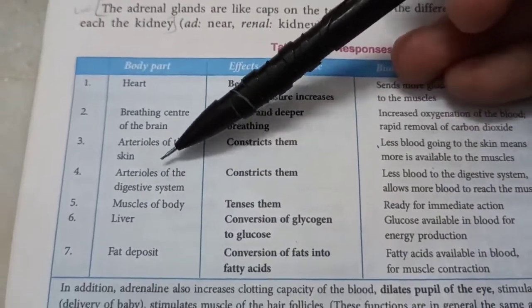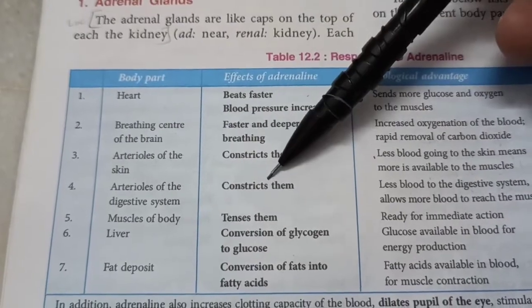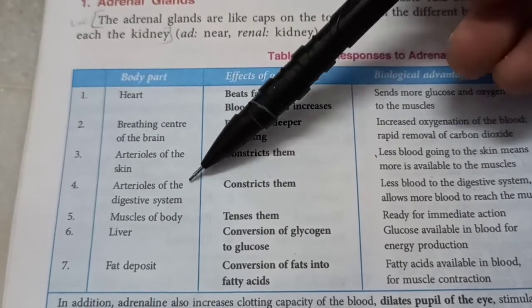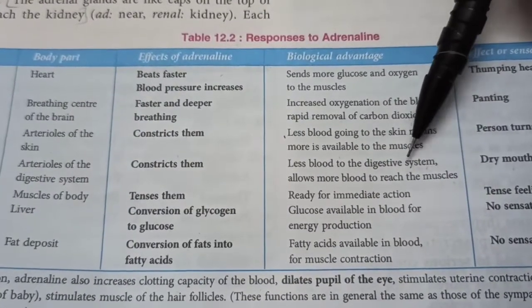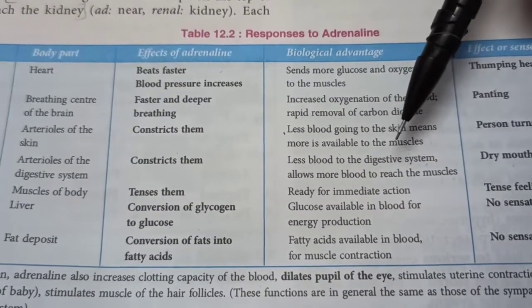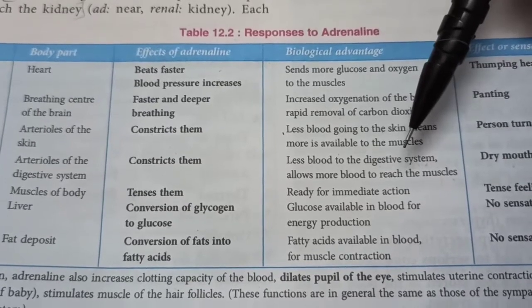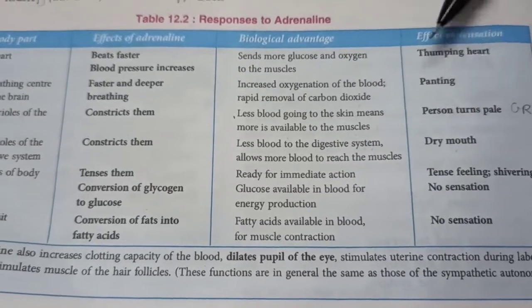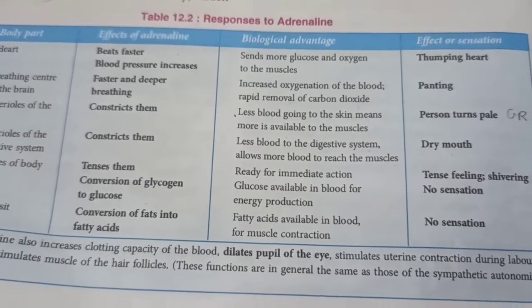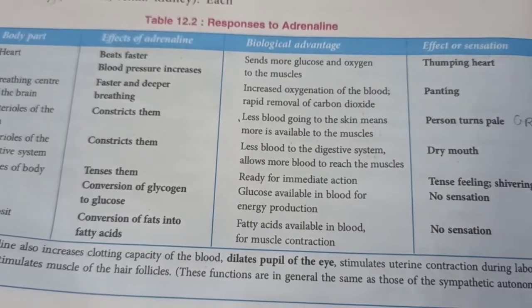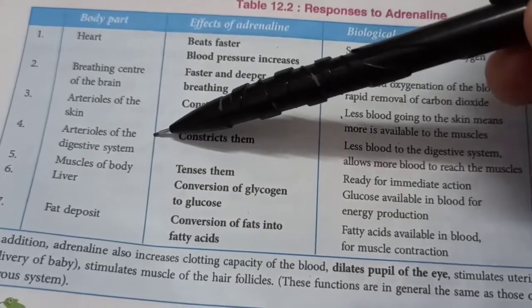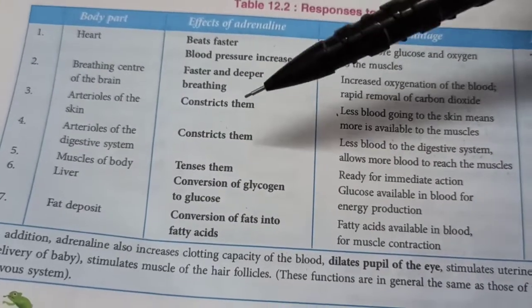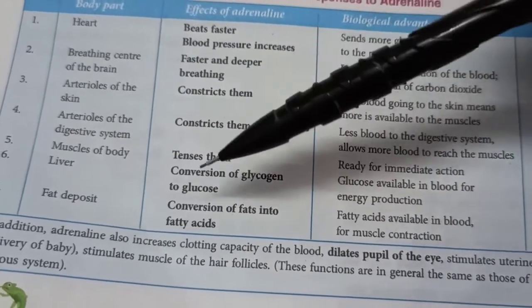On the other hand, the arterioles of the digestive system are also constricted because again, the blood supply to the digestive system is decreased. Right now, it's not important to digest food. It's important that you don't get digested by the tiger. So this can be experienced as a dry mouth. If you enter an examination hall and you are really nervous, you may suddenly feel very thirsty with a dry mouth because the blood supply to your digestive system, which includes your salivary glands, is restricted.